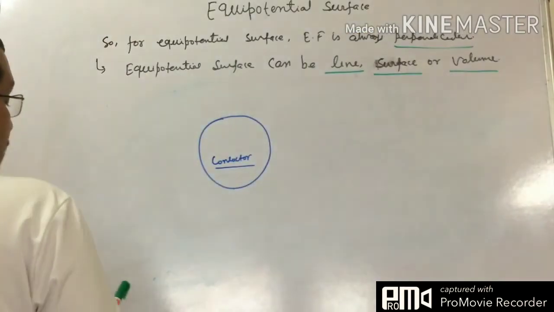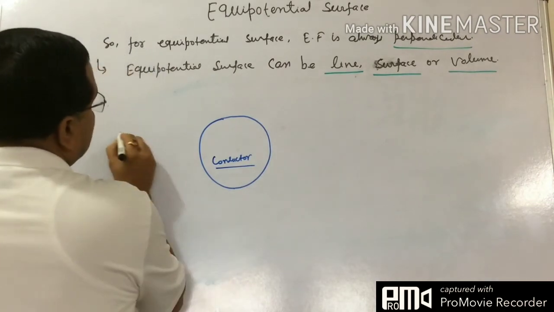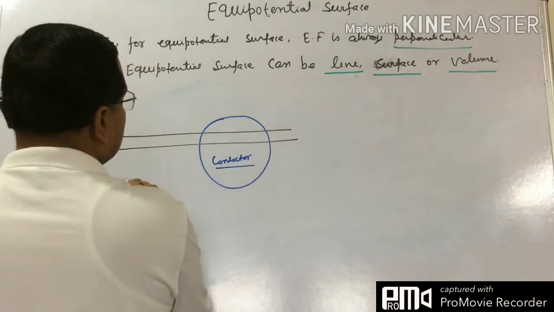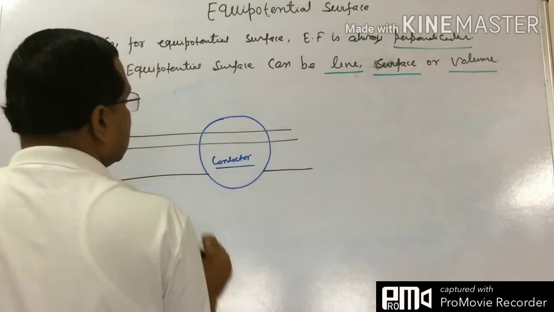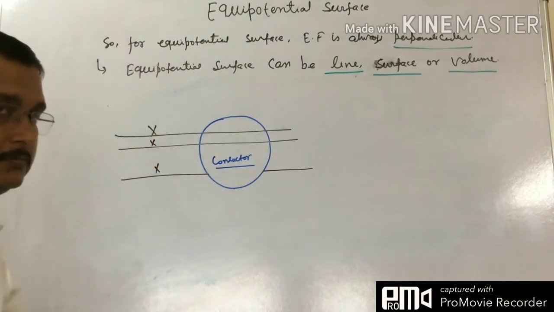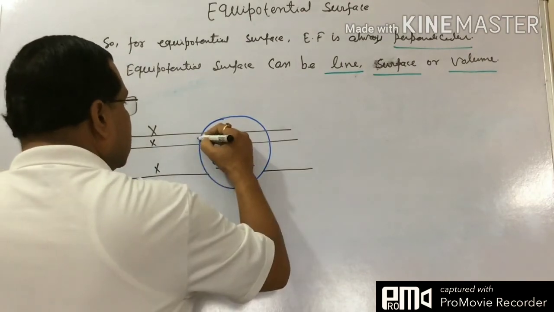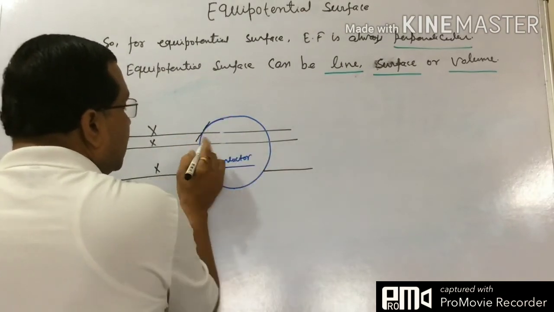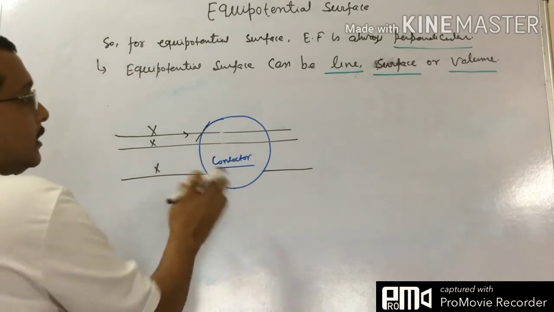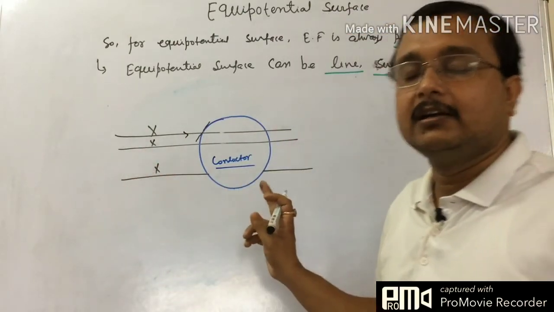So if we want to draw some electric field, just see the condition. In this way, or this way, wrong. All are wrong, because these lines are not falling perpendicular to it. If you draw the tangent here, is this line perpendicular to this? Not at all.